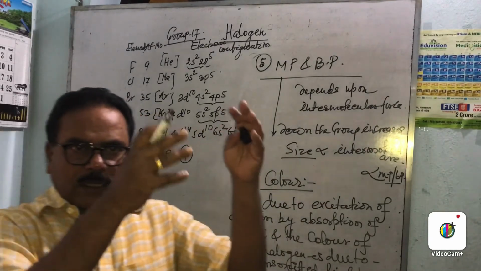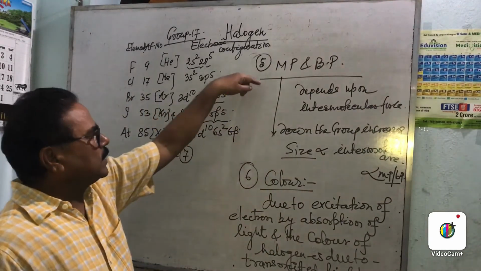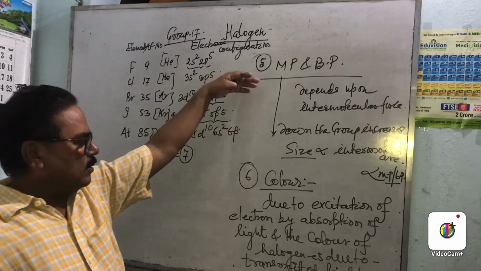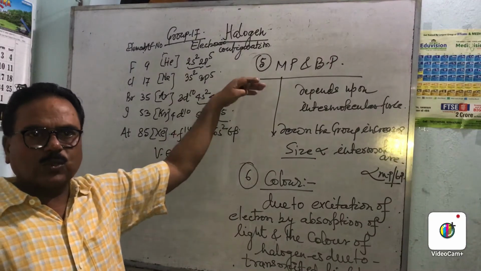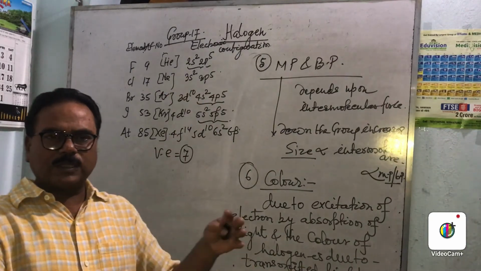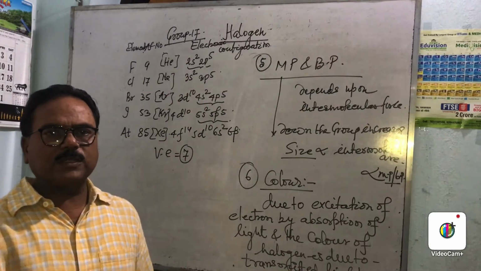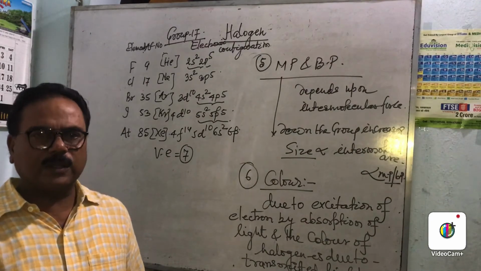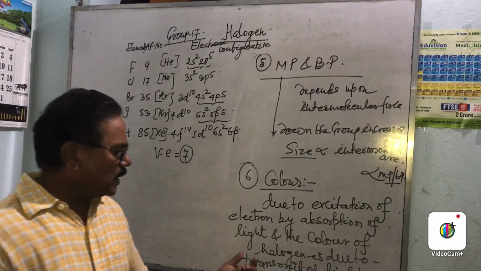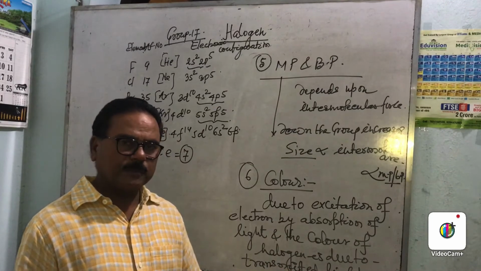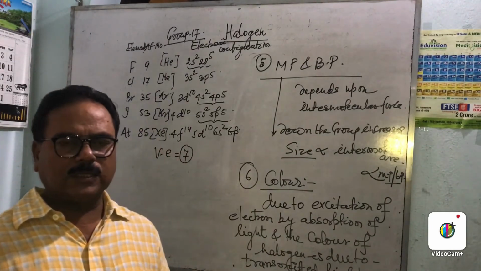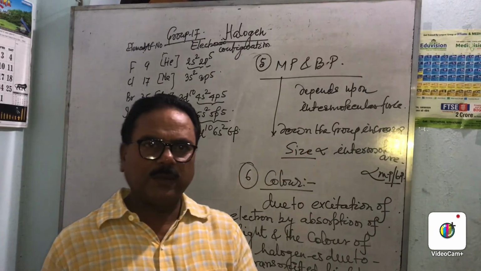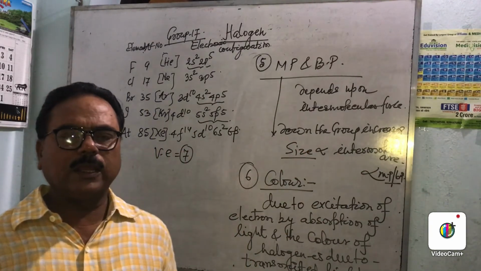So as the size of halogen increases, the energy of the radiation absorbed decreases. So the transmitted color will be deeper and deeper. That's why it is said that fluorine, being smaller in size, shows yellow.